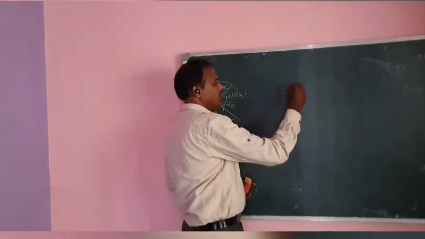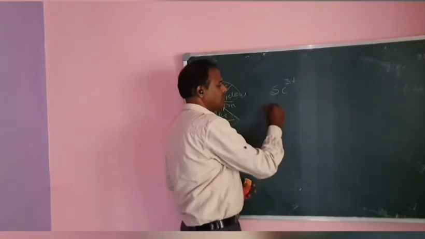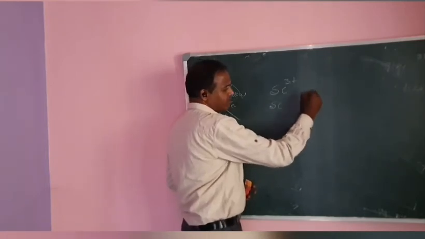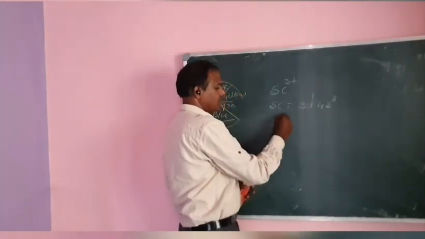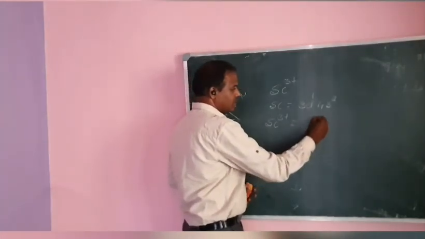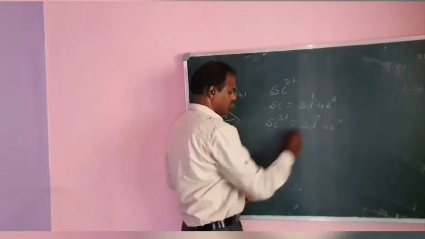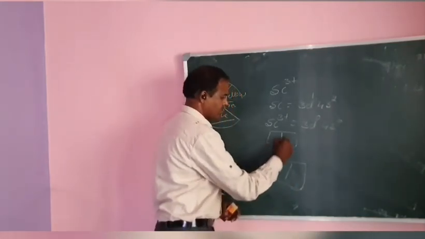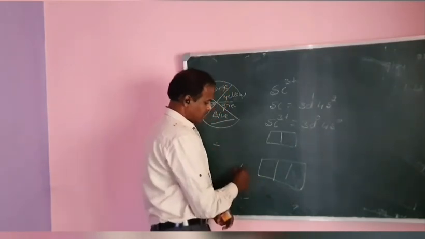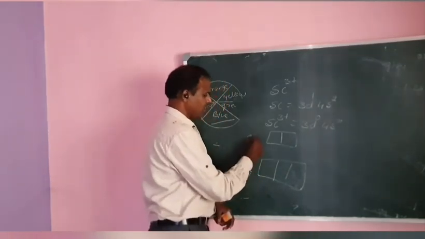Scandium, Scandium 3 plus. What is the scandium outer shell electronic configuration? 3d1 and 4s2. Scandium 3 plus is 3d0 and 4s0. Here, this is the t2g and eg.